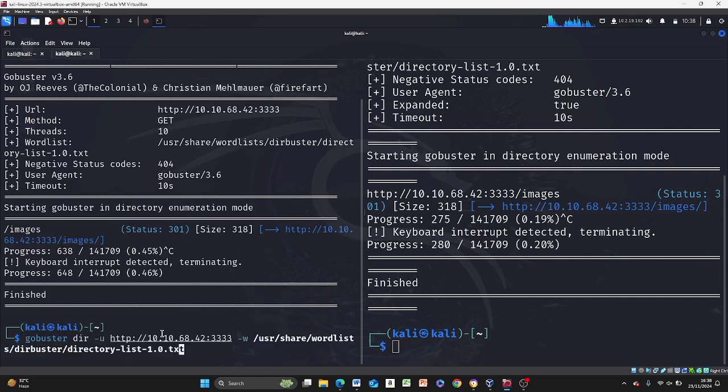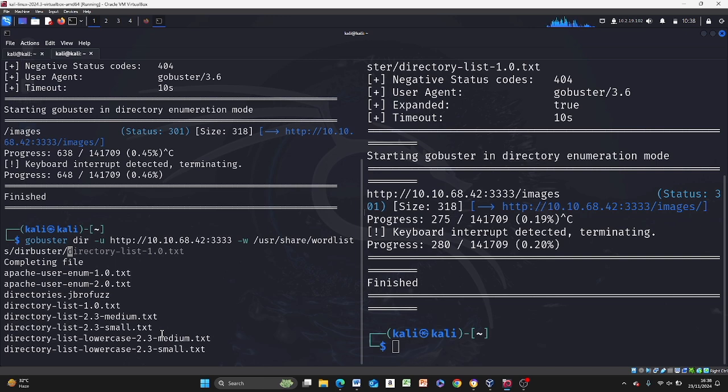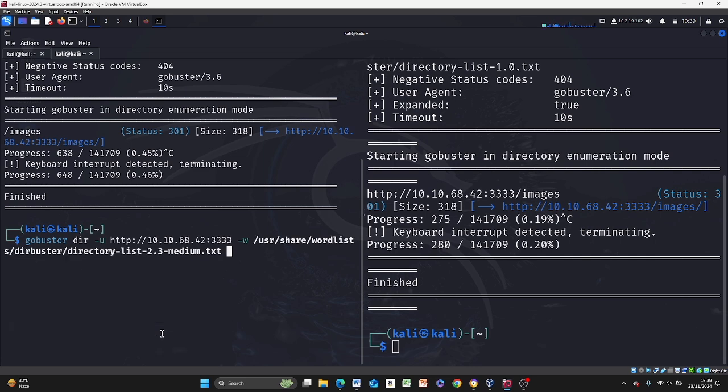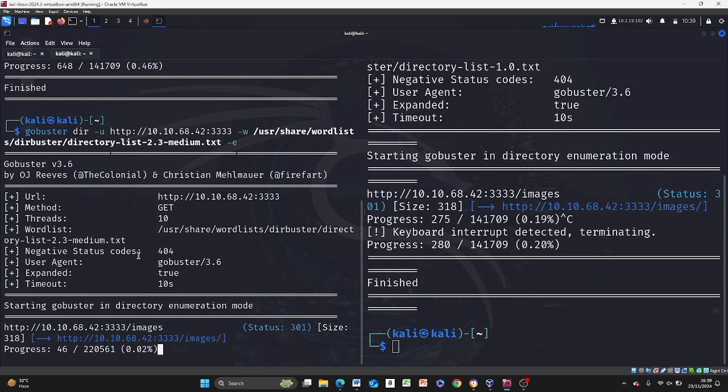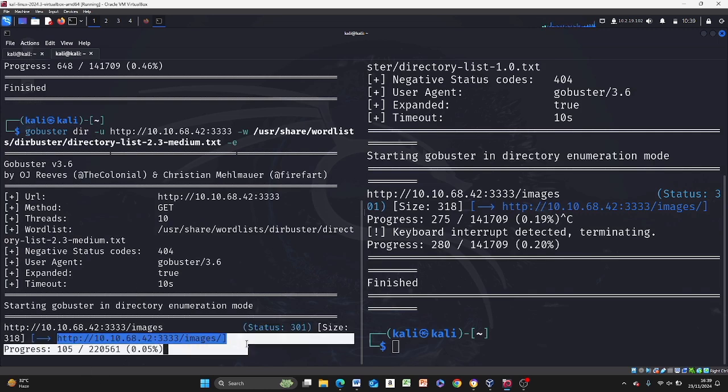So without wasting much time, I'm not going to waste too much time. I'm just going to do this. So I'm going to pick another file. So let's use, is it the medium? Yeah, I would have said you should go through all of these, but when you come to pen test, obviously patience is a keyword, is a factor, is a skill actually. But for sake of time, I'll just go with the medium. I think if I remember correctly, that's where it is. So I'll put my tag E here, so that I can be able to copy. Okay, we have one printed out for us.